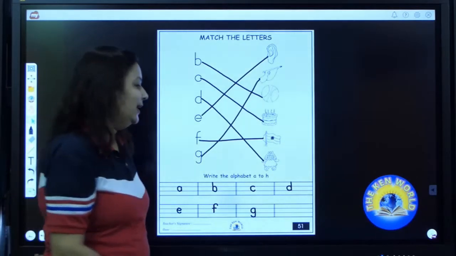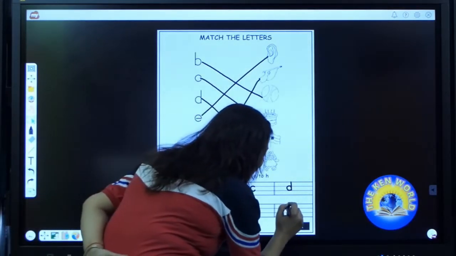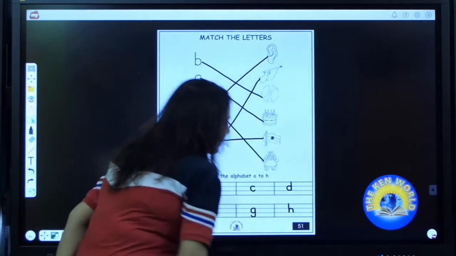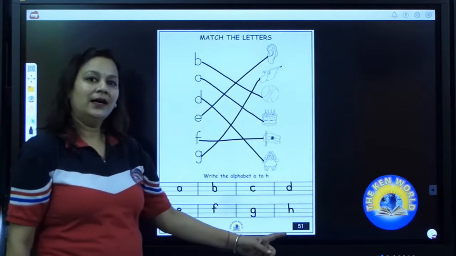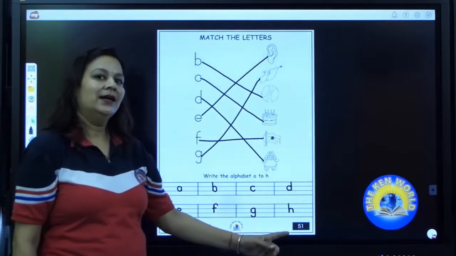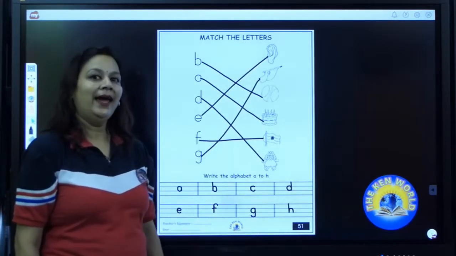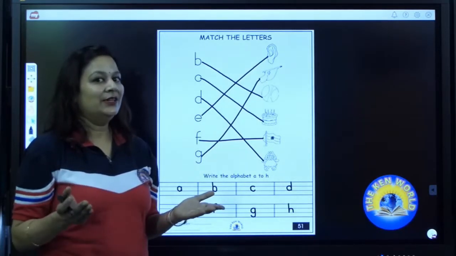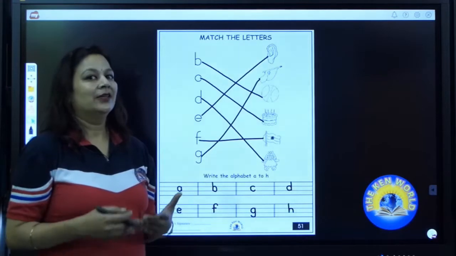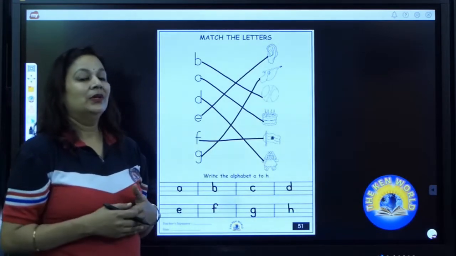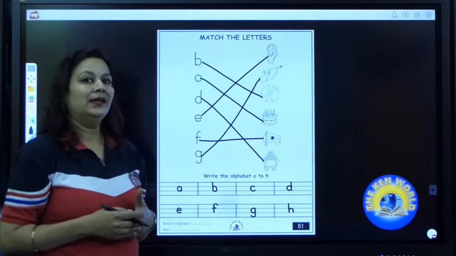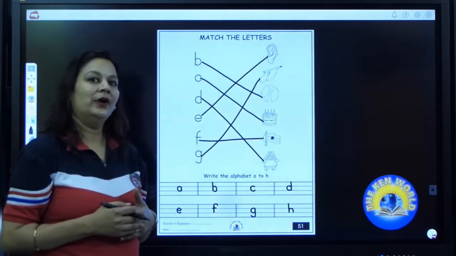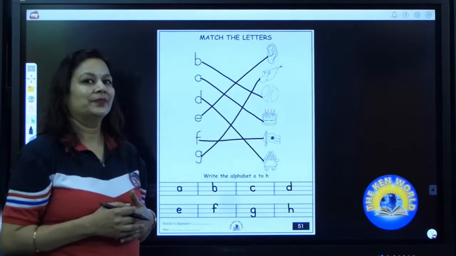H. It's my turn to write H. H says H as in hand. H as in hand. Now it's your chance to write. The ball is in your court. So write it properly. Write it neatly and be careful about the lines.